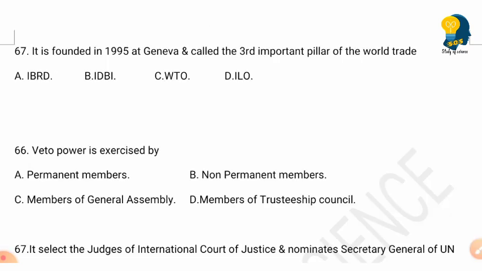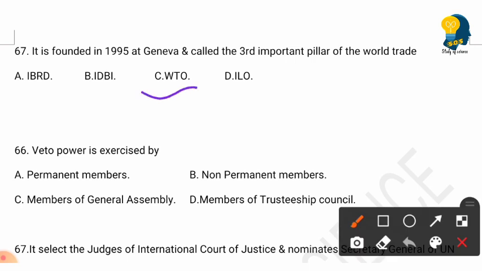Next question is it is founded in 1995 at Geneva and called the third important pillar of the world trade. So options are IBRD, IDBI, WTO, ILO. So here the right answer is option C, WTO. It is founded in the year 1995 at Geneva and it is called as the third important pillar of the world trade. So it is WTO.